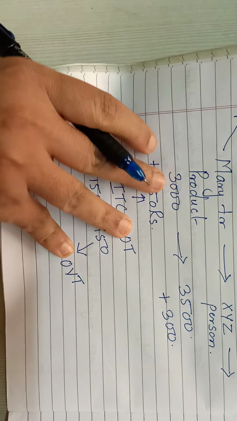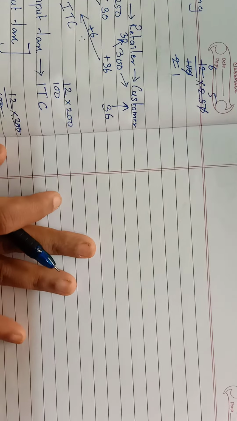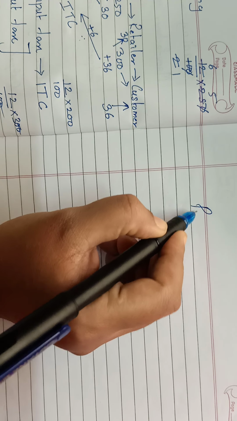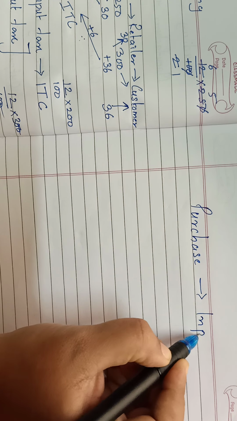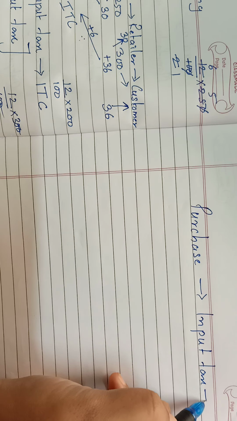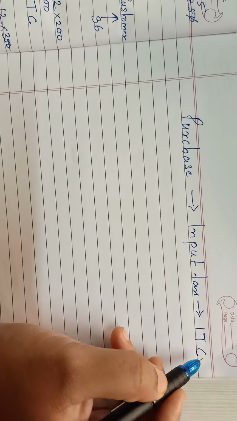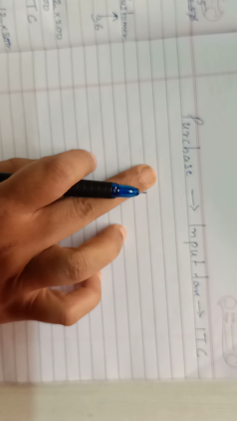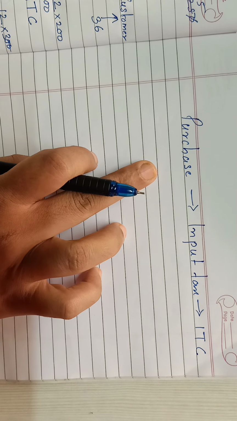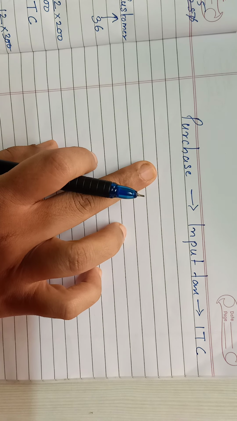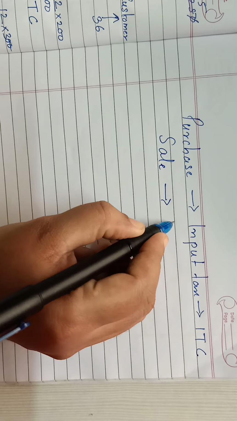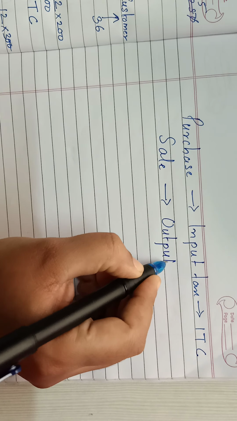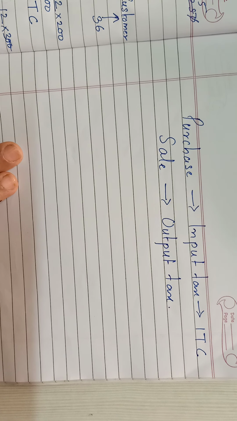Okay, so from this explanation, in short, you will remember one important point: when you purchase, that tax is called input tax, which is also called ITC, input tax credit. Remember children, credit means it's an amount which is with you, which is added. Debiting means deducted. Crediting means added. And when you sell a product, the tax that is collected while selling is called output tax.